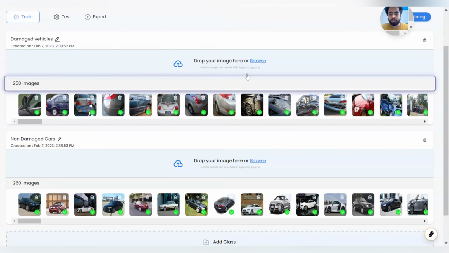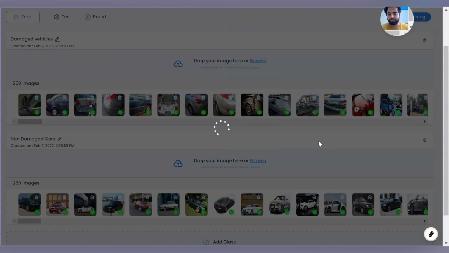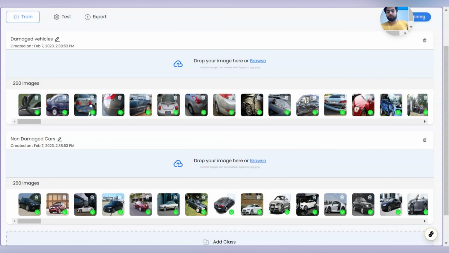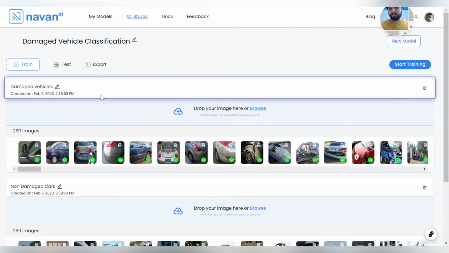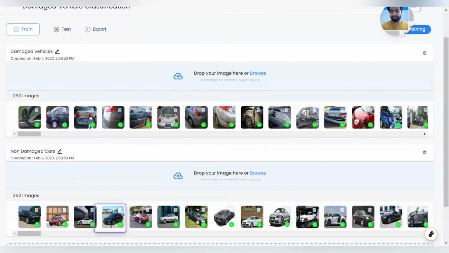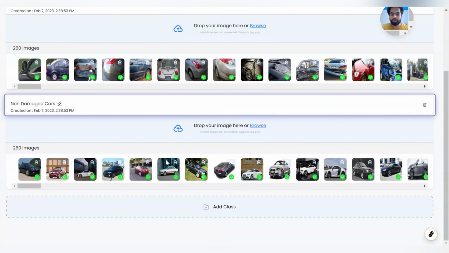Let me add 10 more images to the first class so that it is equal. Now we are good to go for the training.